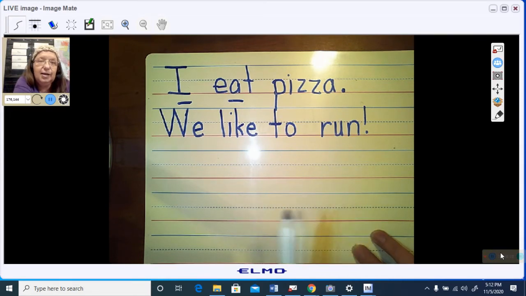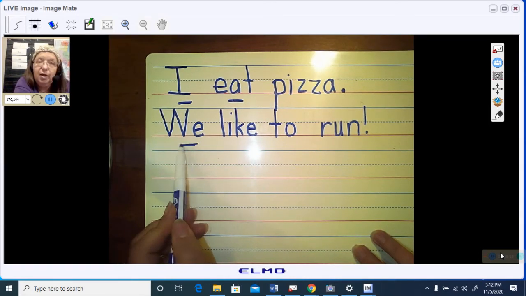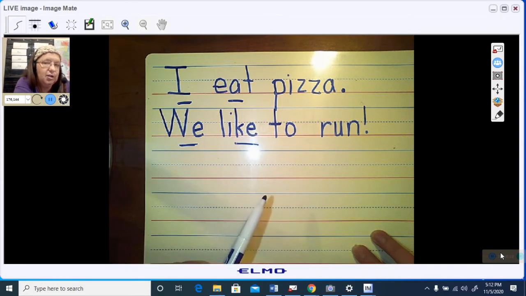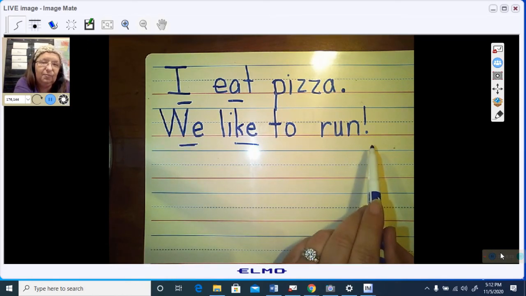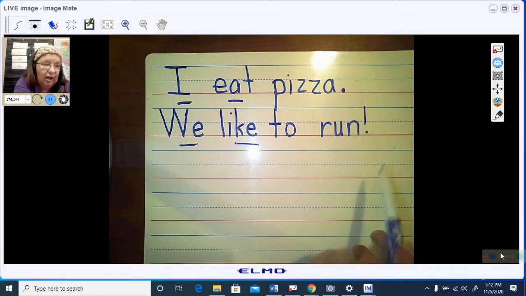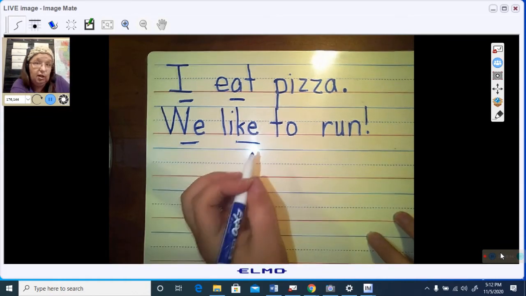Run. Now, does it have a someone? Yes, we. Does it have an action? Well, like is kind of an action in this case. Like. Does it begin with a capital letter? Yes. Uppercase capital W. Now, look at this funny little mark that I made at the end of it. That is called an exclamation point.